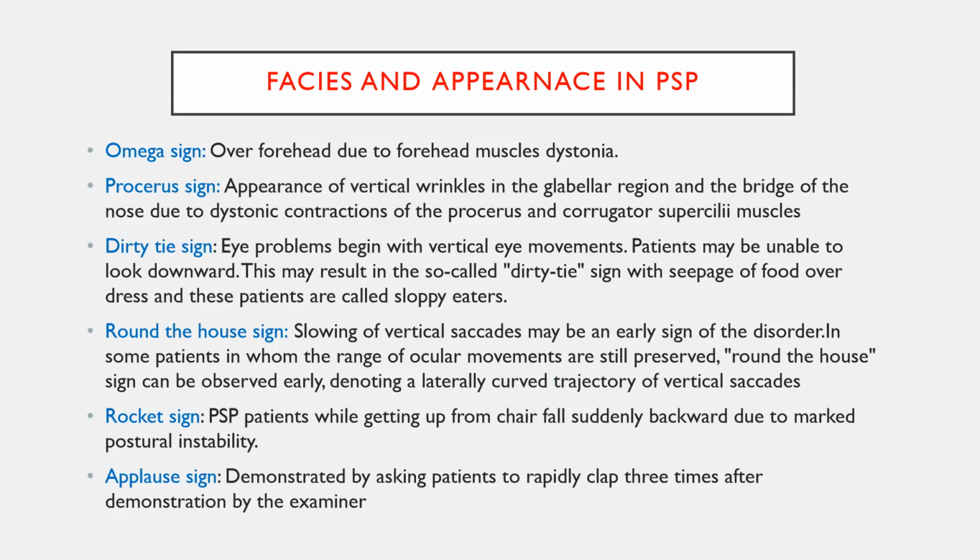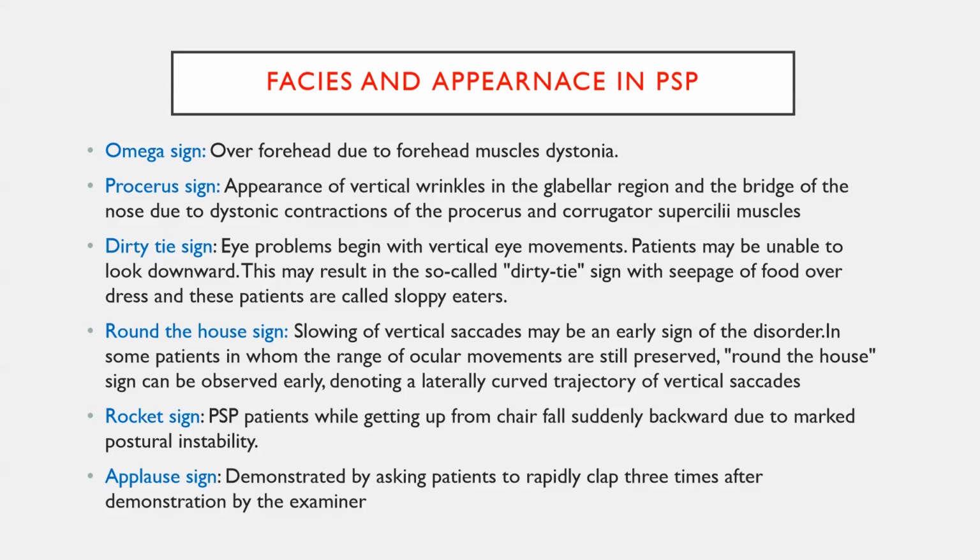Round the house sign is whenever you tell the patient to do the vertical gaze movement, the patient will not directly do the vertical gaze. Sometimes a lateral trajectory movement is followed by vertical gaze. That is called round the house sign. This is also seen in PSP. Rocket sign is nothing but lack of postural stability. Whenever you tell the patient to get up from the sitting position from the chair, the patient suddenly falls backwards due to the lack of postural stability.